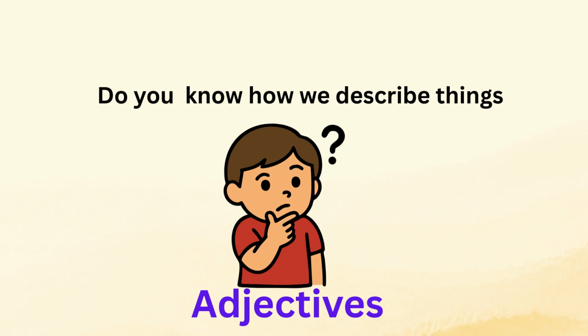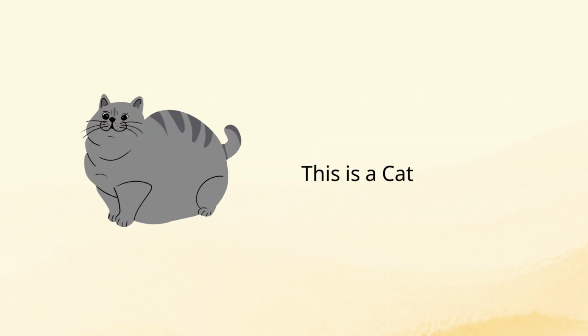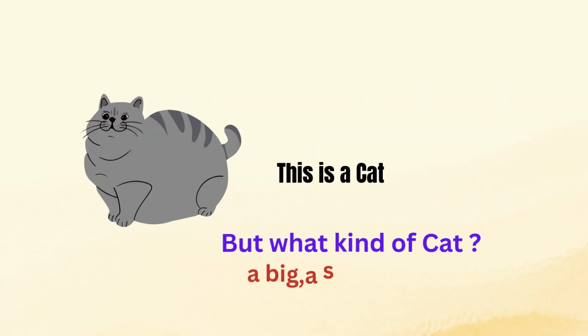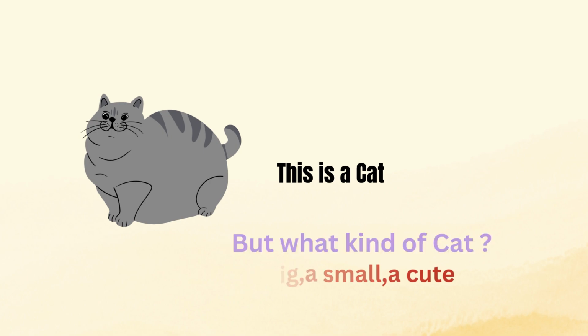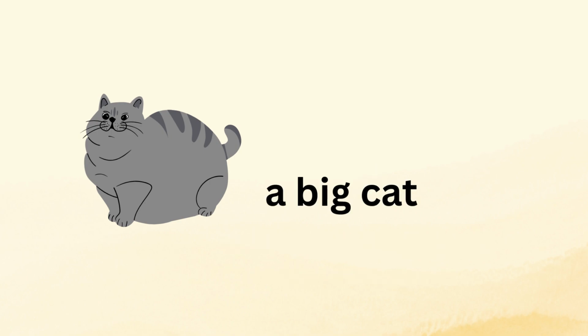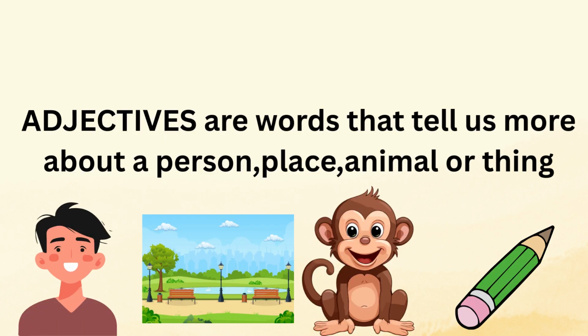Hello kids, do you know how we describe things? Let's find out with adjectives. This is a cat, but what kind of cat is this? A big cat, a small cat, a cute cat. Yes, you're right, a big cat. Here, big is the adjective of the word cat.